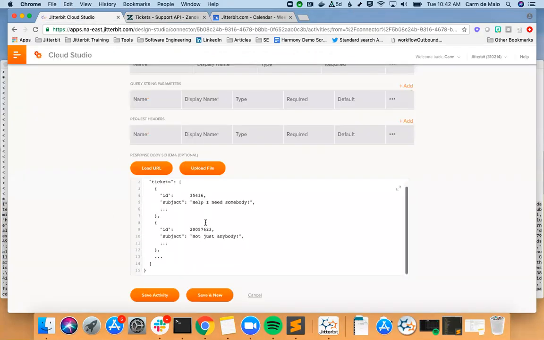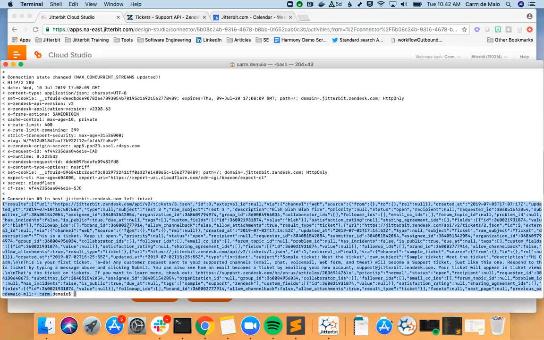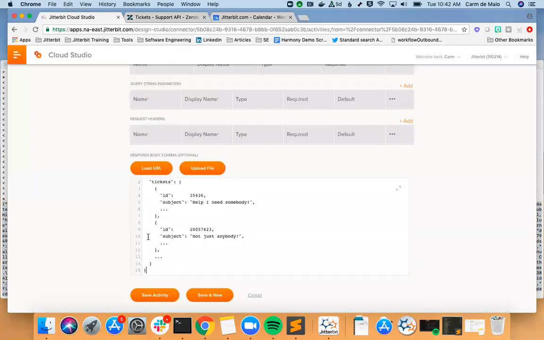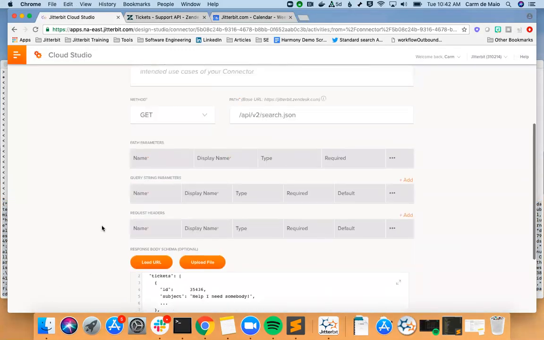Now, you might have custom fields, custom objects. If that's the case, what I normally do is instead of copy and pasting it from the documentation, I will actually open up my terminal. I'll do a curl request, and I will copy and paste the response I get with my custom fields into the response schema, and that'll work as well.